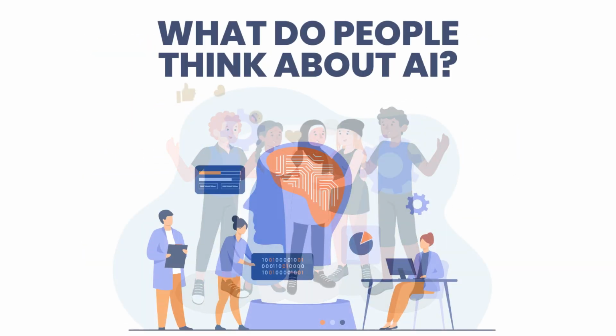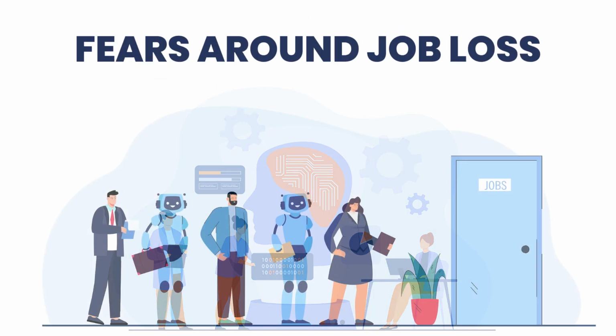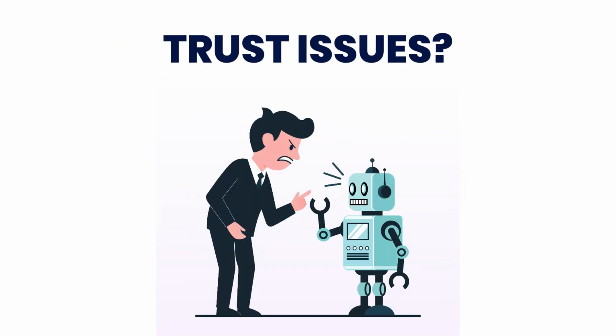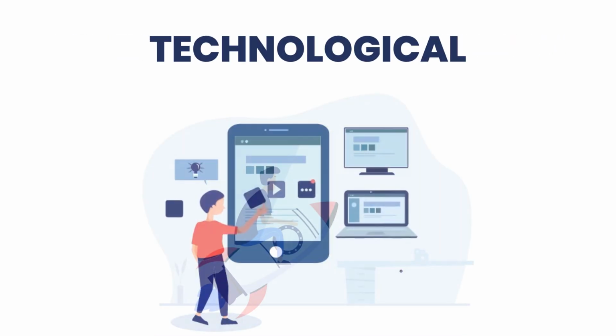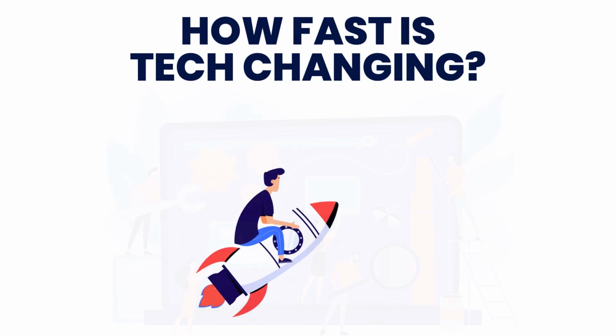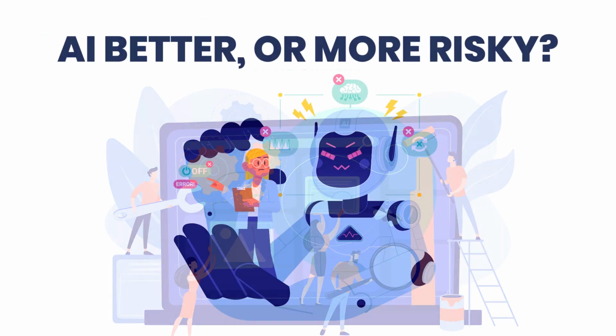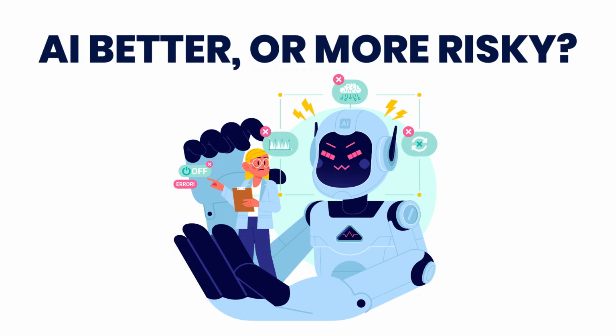Social. What do people think about AI? Are there fears around job loss or trust issues? Public opinion matters a lot. Technological. How fast is tech changing? Are there new tools or platforms that make AI better or more risky?